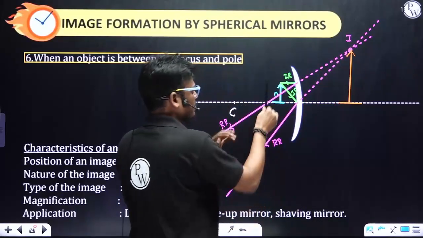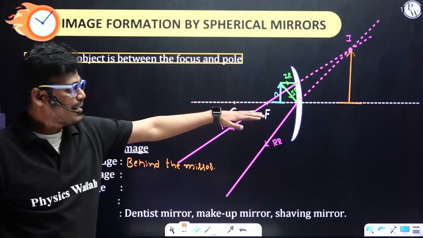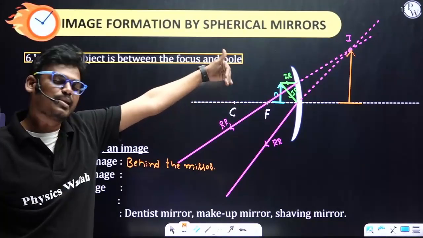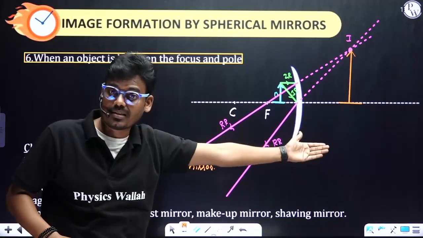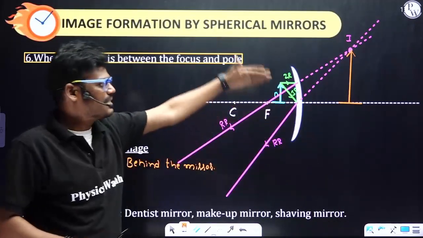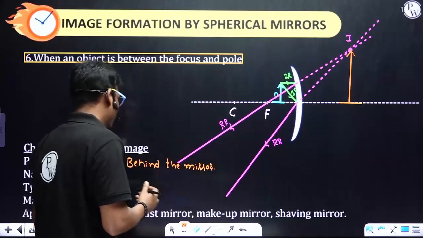Same as it is means if the image is above the principal axis, then you can call it erect. If the image is below the principal axis, you can call it inverted. As it is above the principal axis and same as it is, you can call it erect.